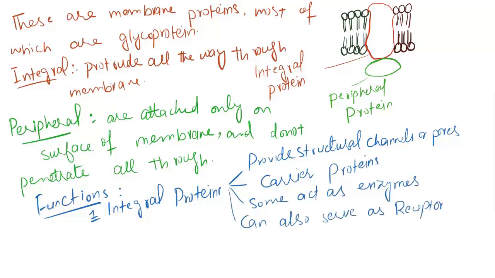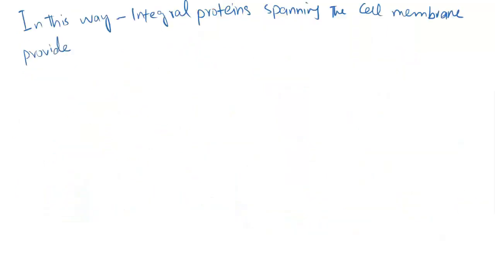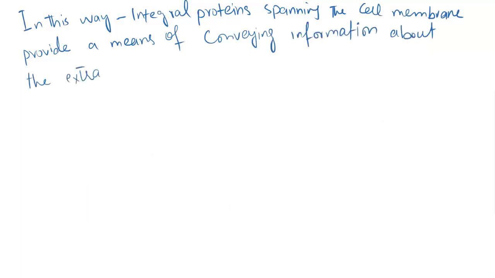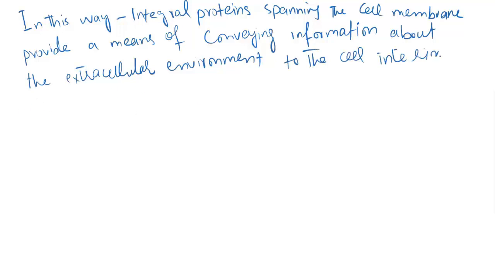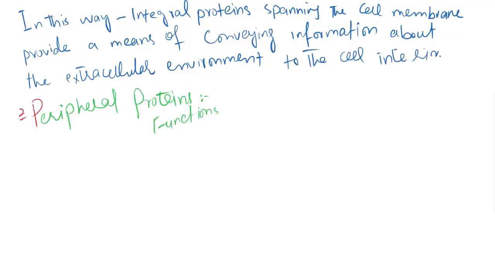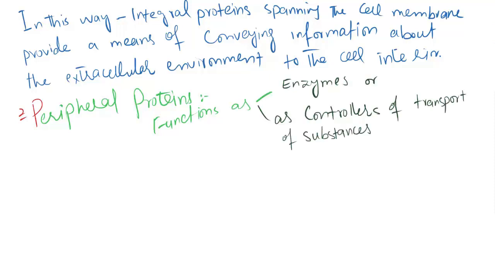Some proteins act as enzymes, other proteins act as receptors for water-soluble chemicals such as peptide hormones. In this way, integral proteins spanning the cell membrane provide a means of conveying information about the environment to the cell interior. Peripheral proteins function as enzymes or as a controller of transport of substances through the cell membrane pores.